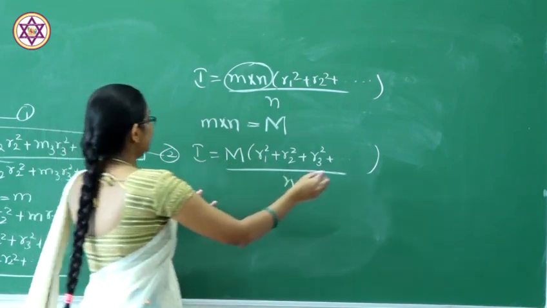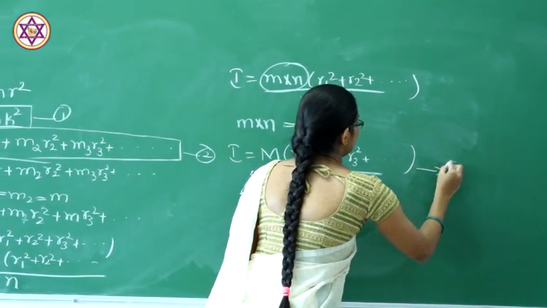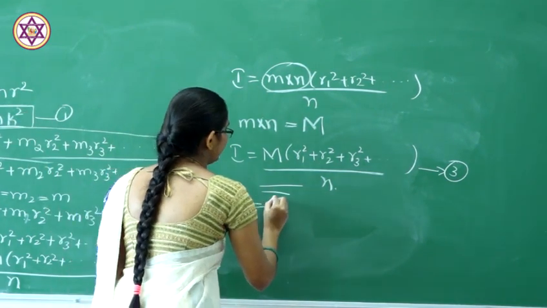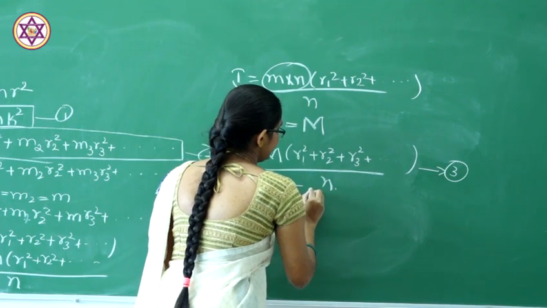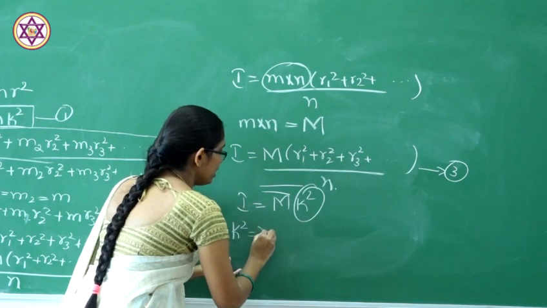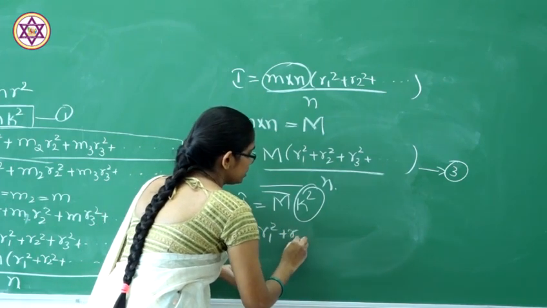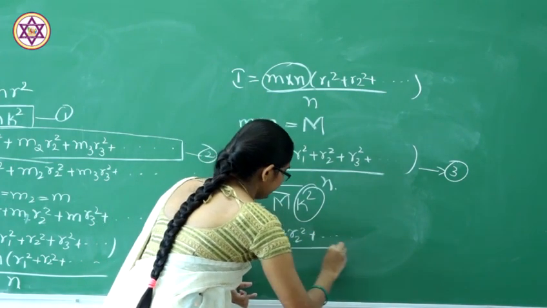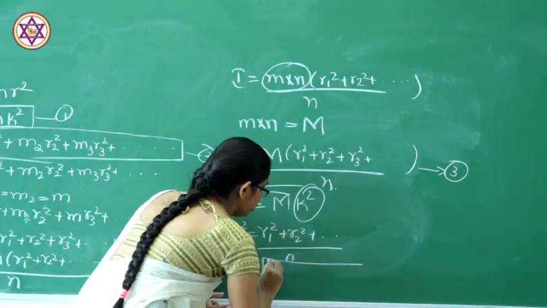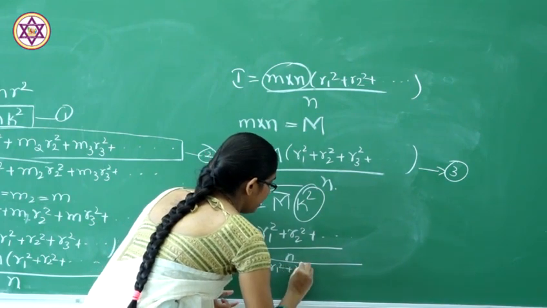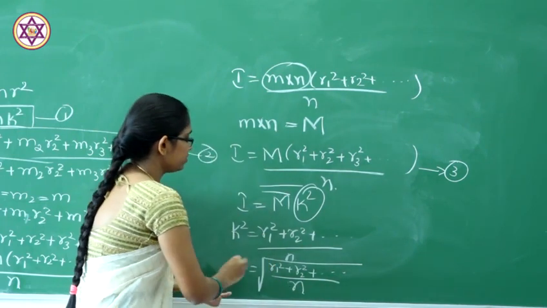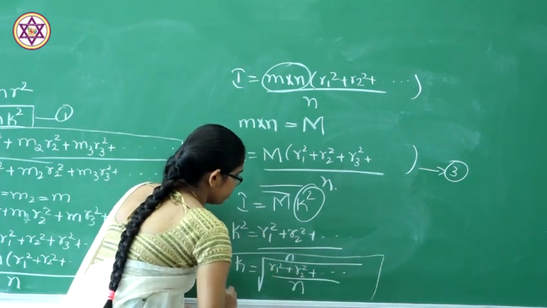So, this will be equation 3. By comparing this equation with equation 1, that is I equals M k square, k square will be equal to r1 square plus r2 square and so on divided by n. So, k will be equal to the square root of r1 square plus r2 square and so on divided by n. So, this will be the radius of gyration.